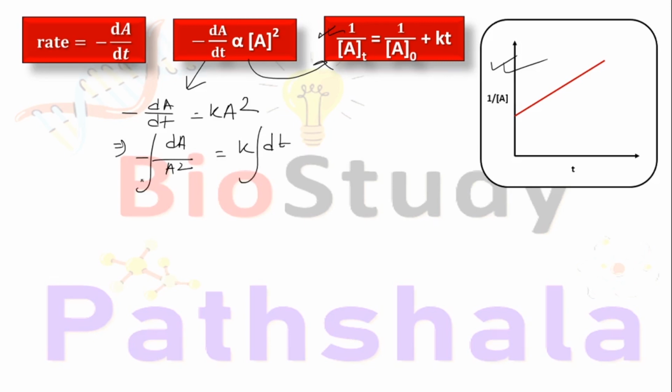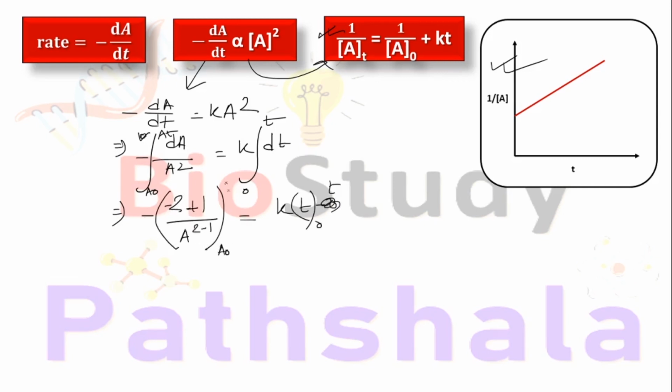Now we will operate integration on both sides, and in this case the lower limit is A0 and the upper limit is At, and on the right side the lower limit 0 to t. So we will get this in our next step. It will be A0 to At. The integration of 1 by A squared is minus 1 by A, again from A0 to At, and here k into t minus 0.